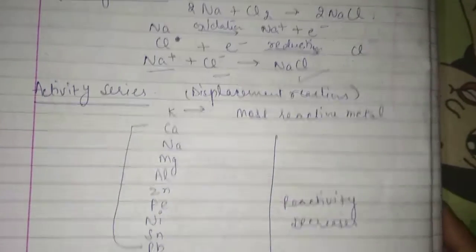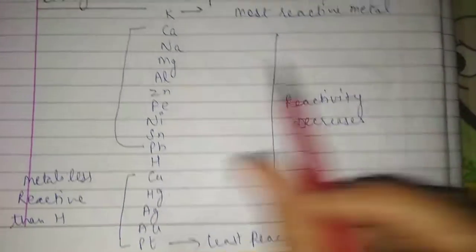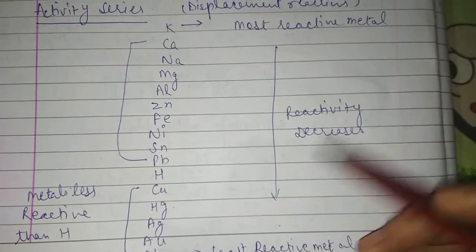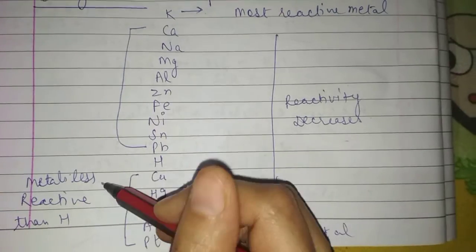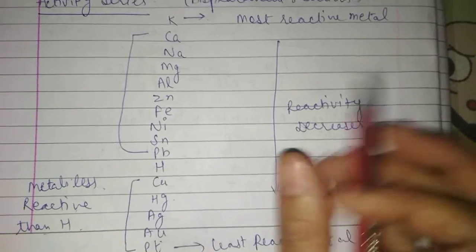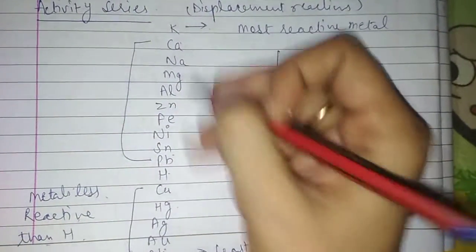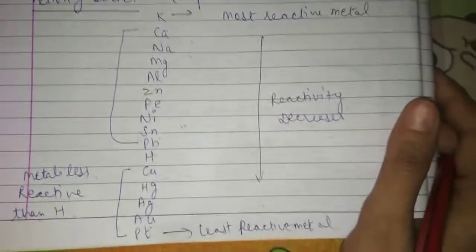Now the activity series. See, in the activity series, potassium is the most reactive, and as we go down, reactivity decreases, and platinum is the least reactive. These are the metals less reactive than hydrogen, and these are the metals more reactive than hydrogen. This is the reactivity series.